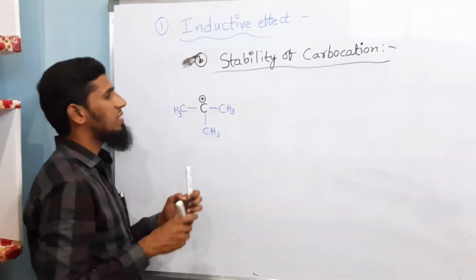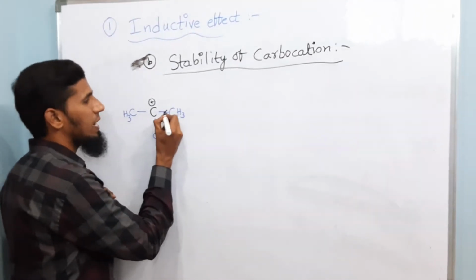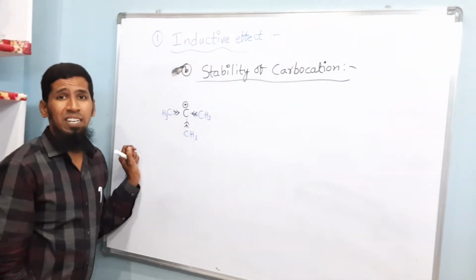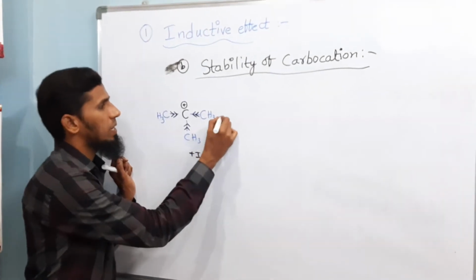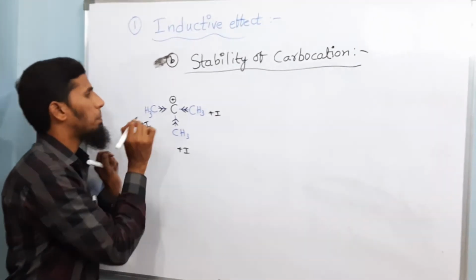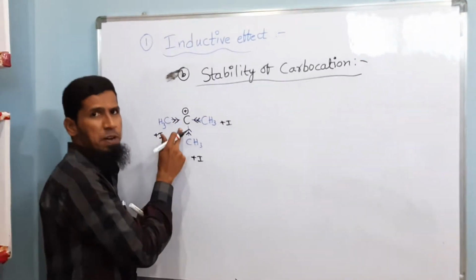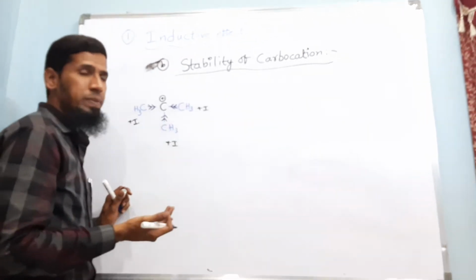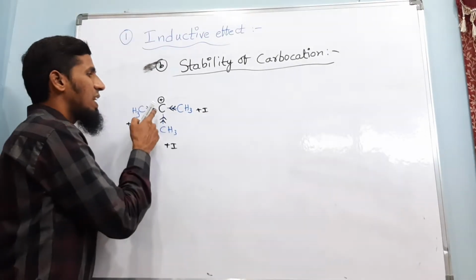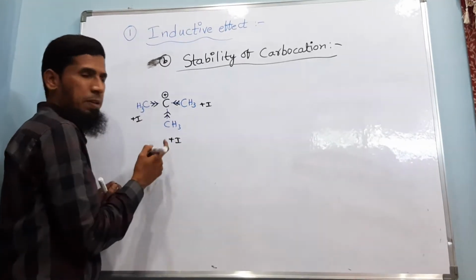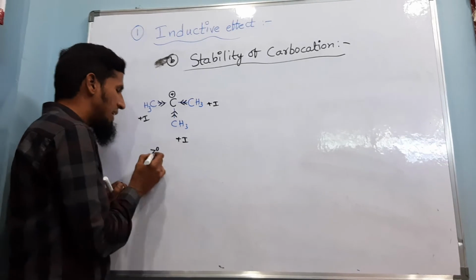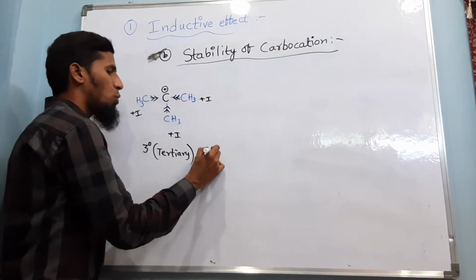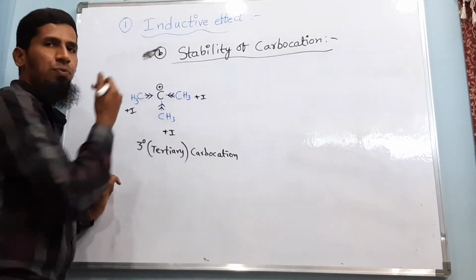So basically all these three methyl groups are electron donating groups. Don't forget that. I have already told you that all alkyl groups are examples of plus I groups. So here the carbon with positive charge is directly linked to 3 other carbons, which are methyl groups, electron donating or plus I groups. So it is considered a tertiary or 3-degree carbocation. This is one type of carbocation.